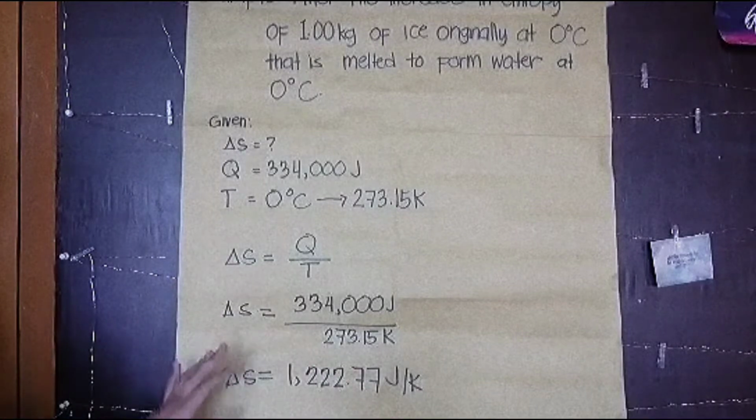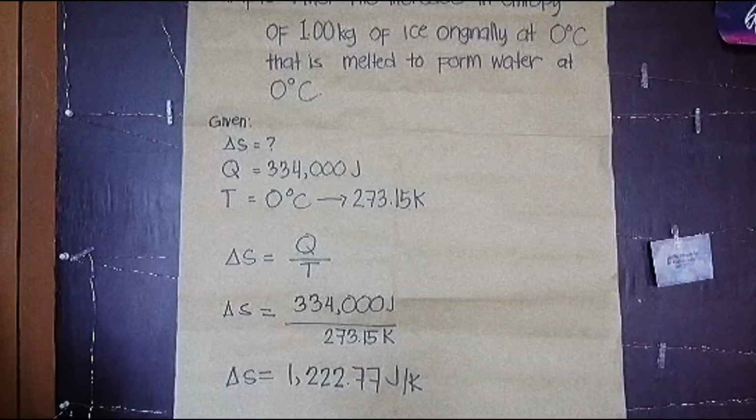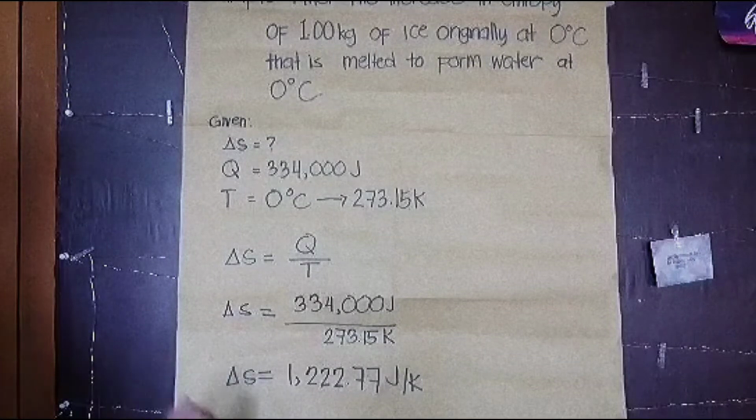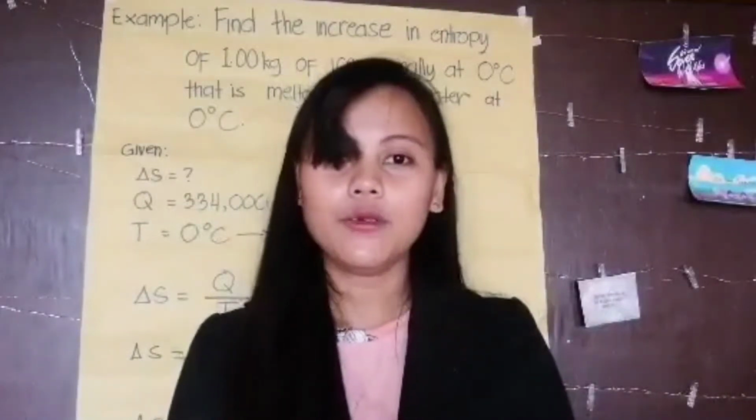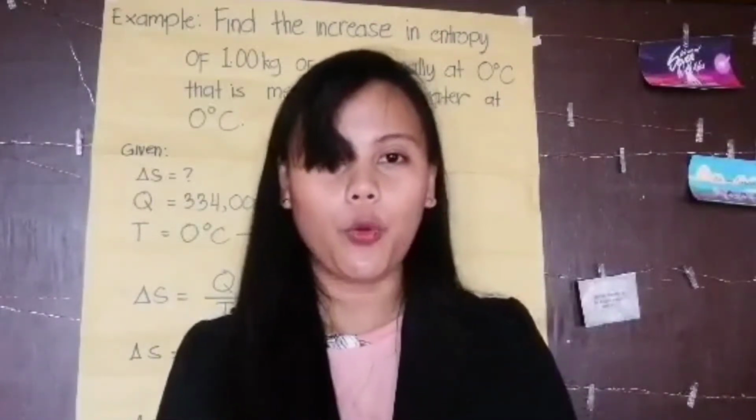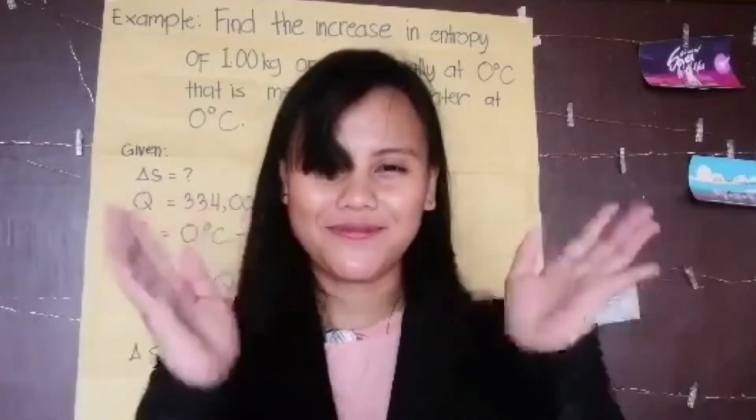That is the change in entropy of the ice when it turns into water. So that is how you deal with entropy. I hope that you learned something.